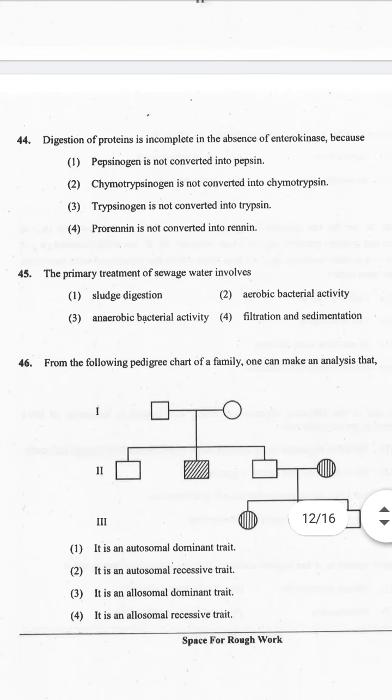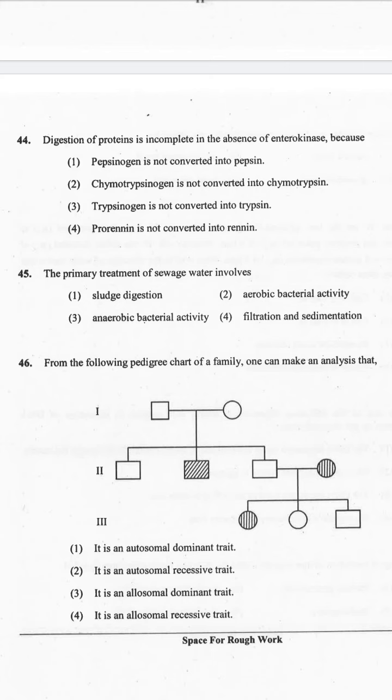Digestion of proteins is incomplete in the absence of enterokinase because, let's see the options. 1. Pepsinogen is not converted into pepsin, 2. chymotrypsinogen is not converted into chymotrypsin, 3. trypsinogen is not converted into trypsin, 4. prorenin is not converted into renin. And the correct answer is option 3.